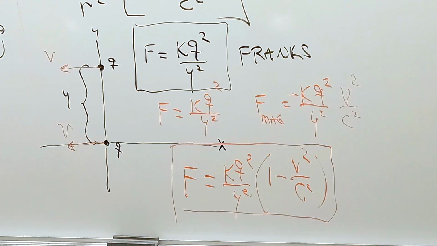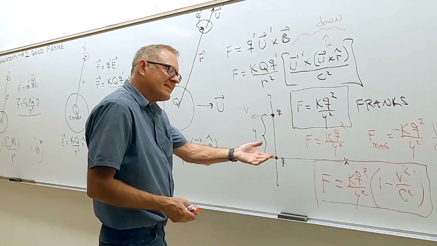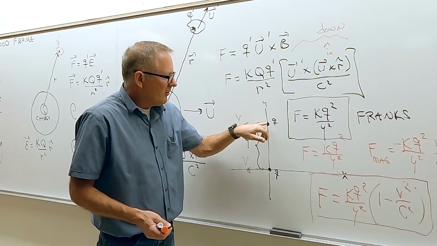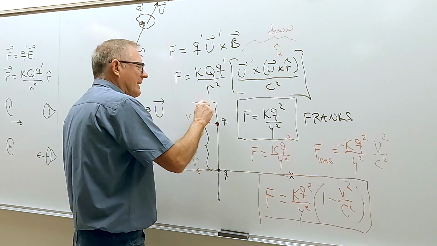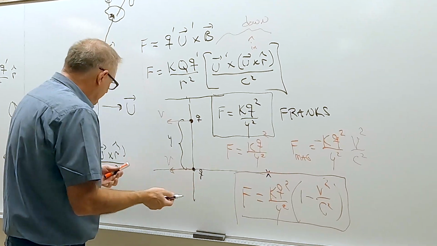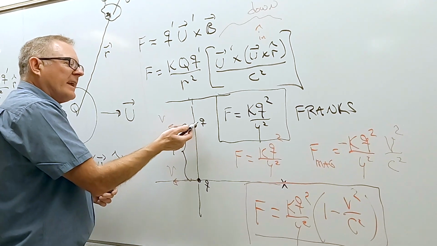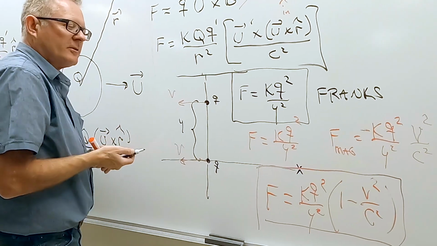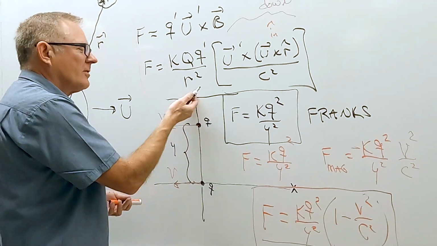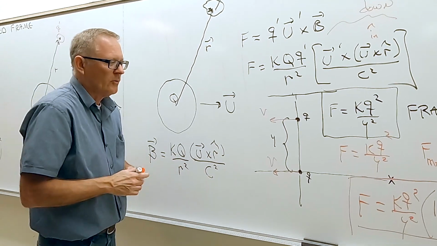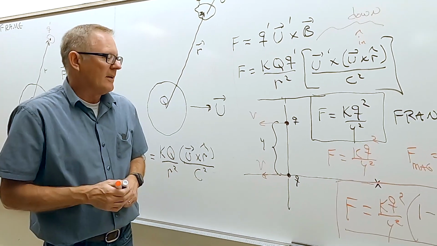Now, how come we haven't seen it before? Why can't we just measure this? And it's not just force, I should say. If both of these two were released, and let's say we had a plate up here, since the force is bigger for Frank, because this one is deducted a little bit, wouldn't Frank say that this particle got up to here a little bit quicker than Mary would say? So they wouldn't even agree on the time it took to get there. There are a lot of things that they won't agree on. So there's really just one frame that works, and we have to figure out what that frame is.